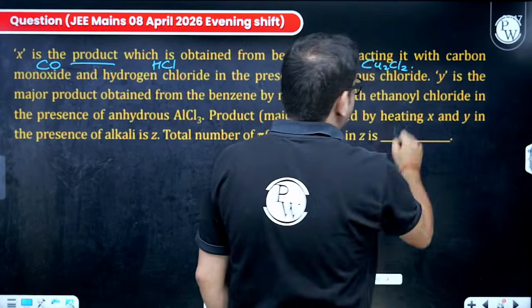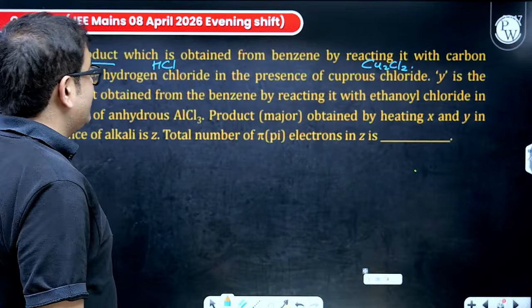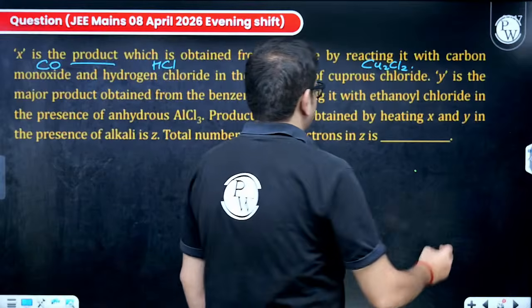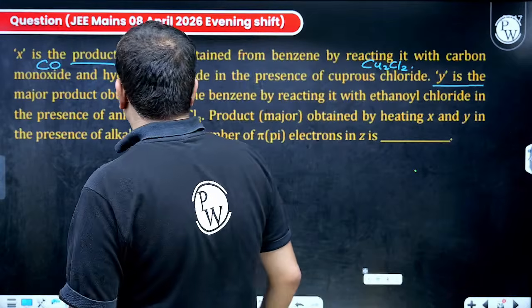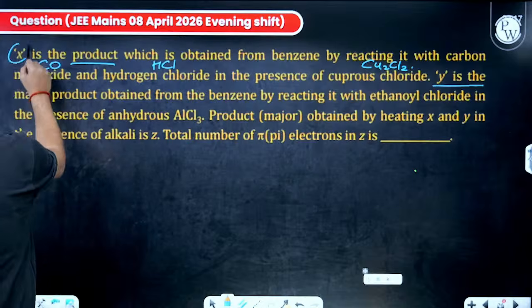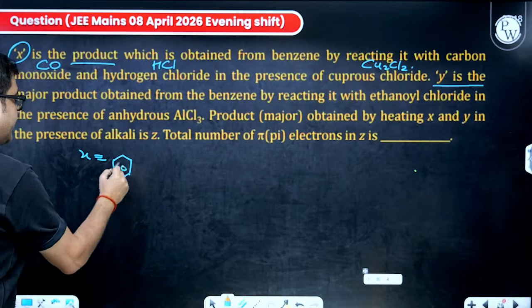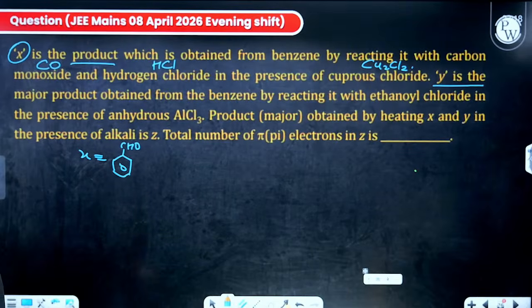Sir, this is the Gattermann reaction. So with benzene, this must produce benzaldehyde. So X is benzaldehyde.